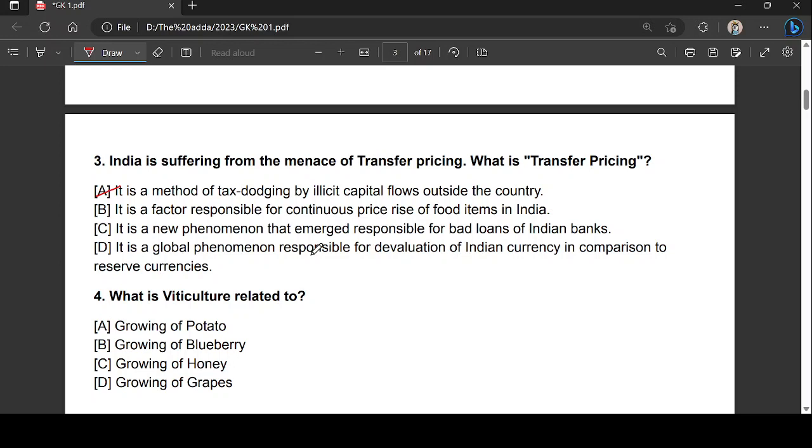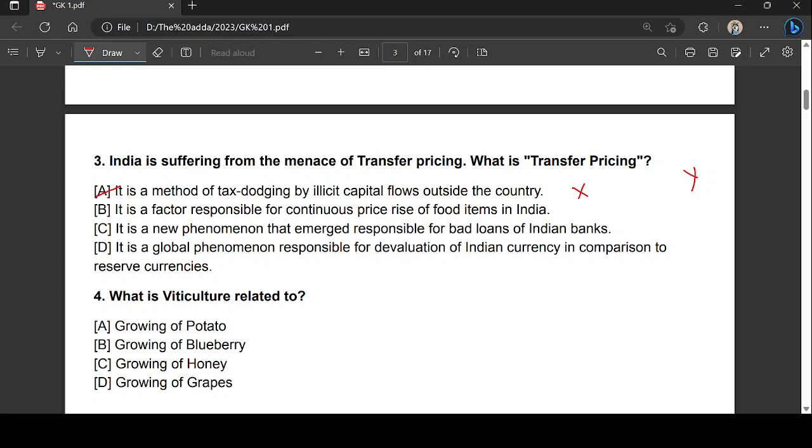Let's say there is a company X and a company Y. Company X is located in a high tax country, where high taxes are collected, and Y is located in a low tax country. Entity X transfers goods or renders services to Y, or Y can do the same, depending on the tax.